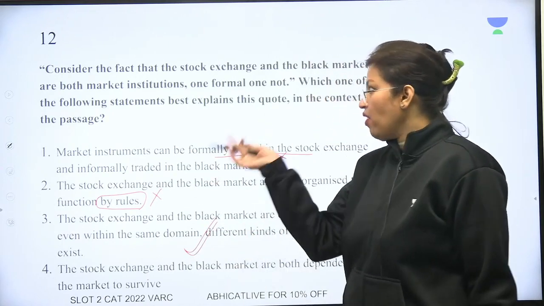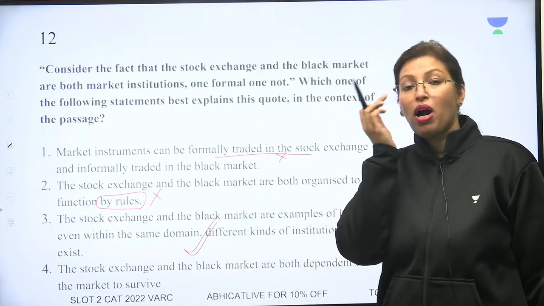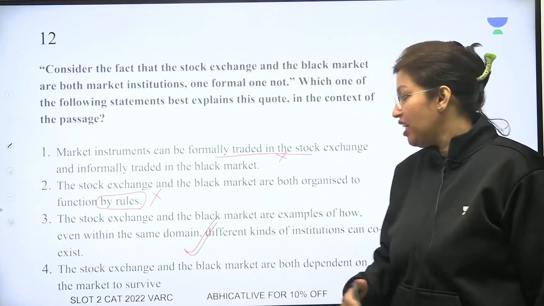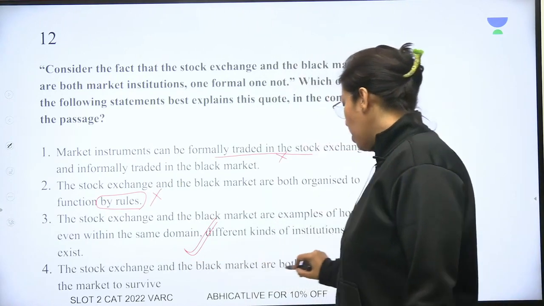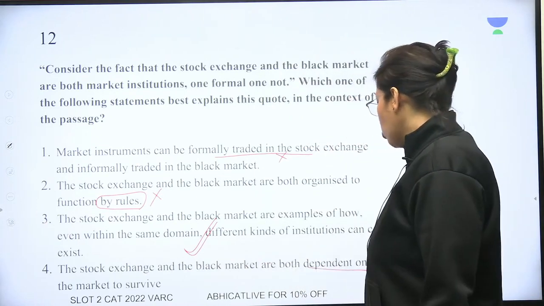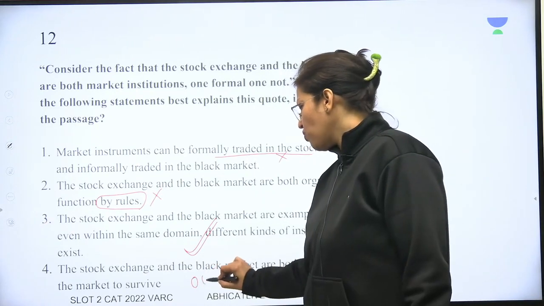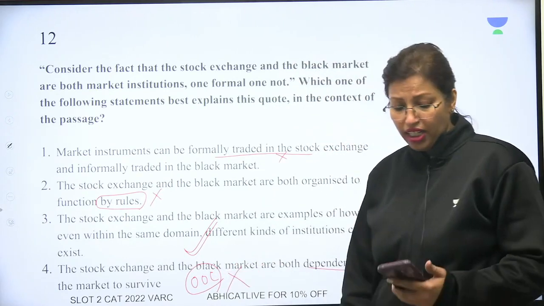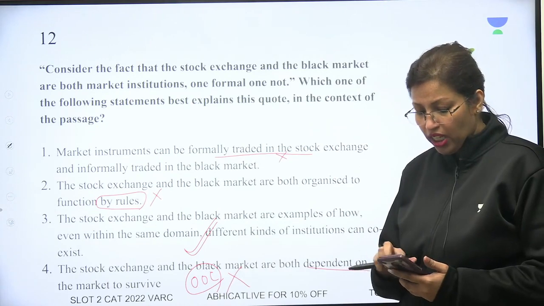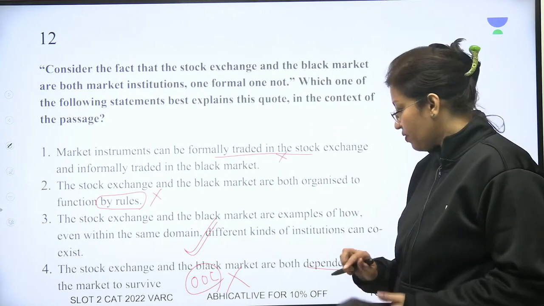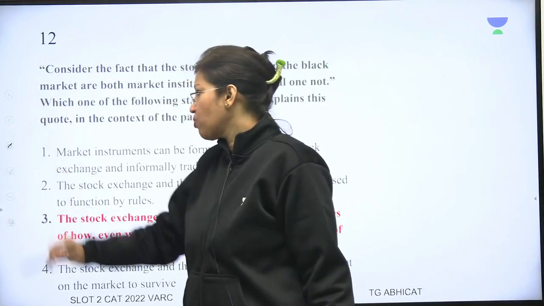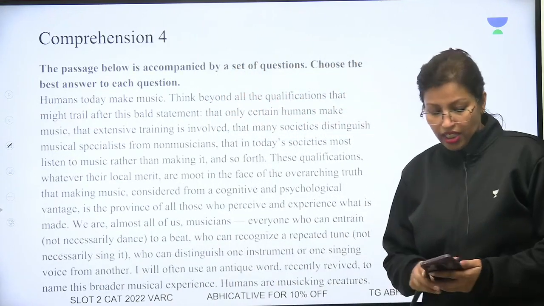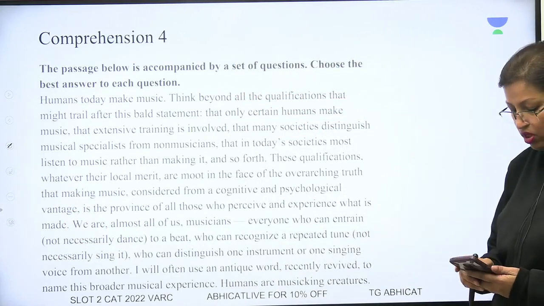कि भाई वो भी है दोनों इंस्टीट्यूशंस है दोनों मार्केट में वर्क करती है बट एक फॉर्मल है एक इनफॉर्मल है एक लीगल है एक इलीगल है. Stock exchange and black market are both dependent on the markets to survive. This is out of context of the passage because ऐसा कुछ भी mentioned नहीं था passage में कि dependent है market में तो बिल्कुल भी नहीं कह सकते हैं. तो eliminate कर दो अगले question पे चलते हैं. Question number 13, the next paragraph. Let's take a look.